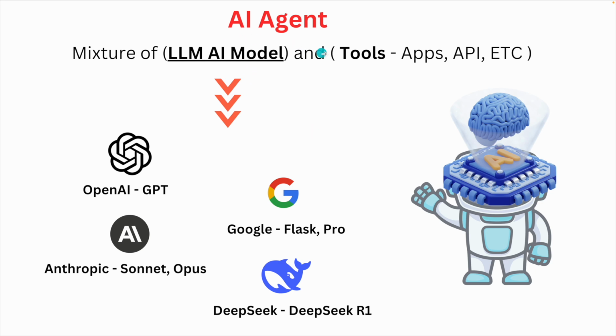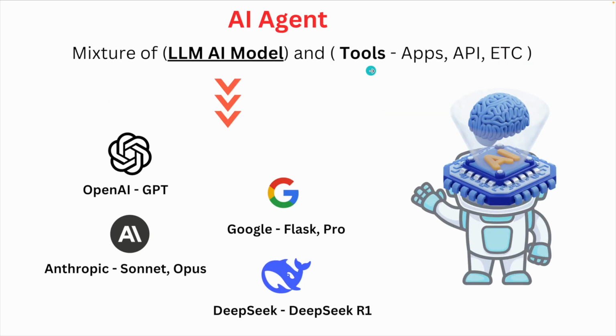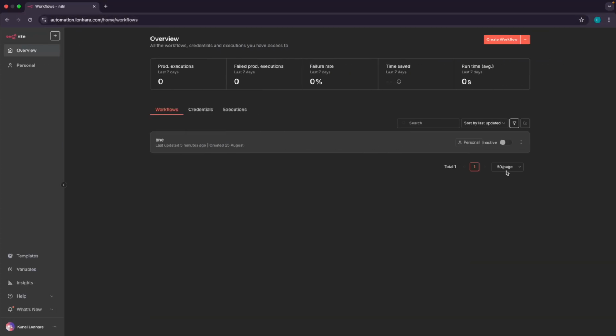Now let's focus on the LLM AI model. If you look at what an AI agent means, it's a mixture of LLM AI models and tools. We have already discussed what tools to choose, and so on. I believe that for now you will have an n8n setup.